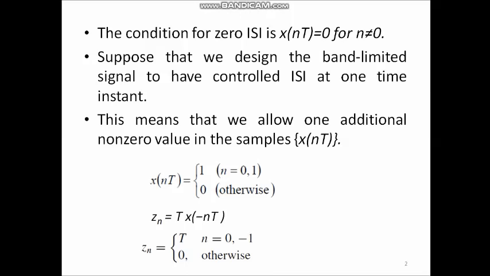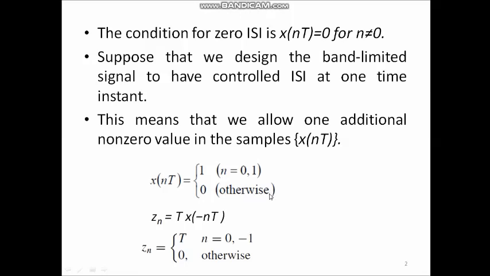This means that we allow one additional non-zero value in the sample set of x of nT. So, now here we are discussing controlled intersymbol interference. We are allowing one more non-zero value at n equal to 1. Therefore, now the definition is normalized amplitude x of nT equal to 1 for n equal to 0, 1 and it is 0 otherwise.